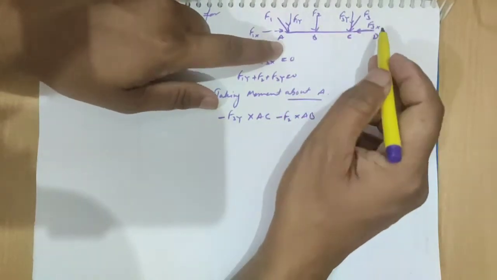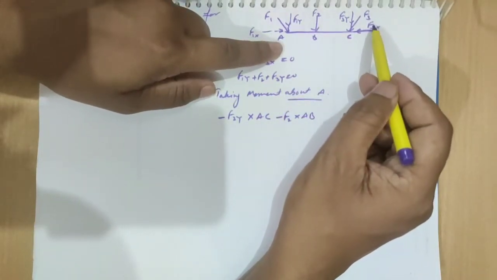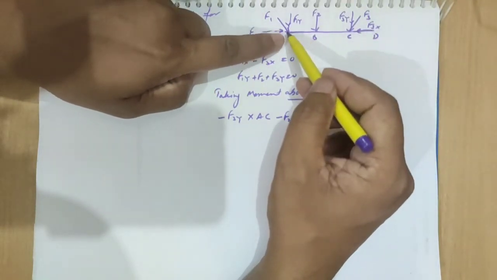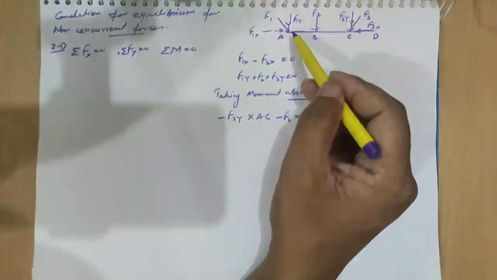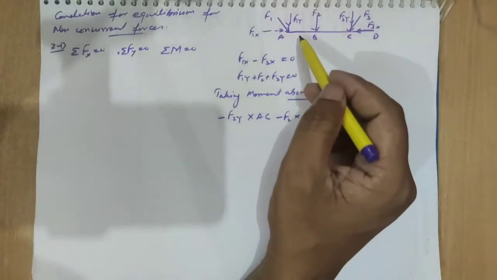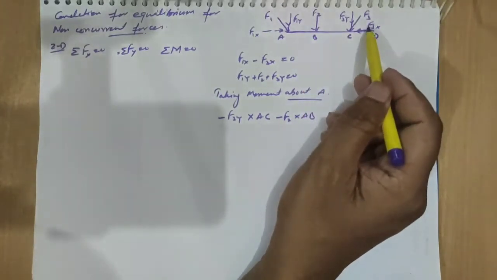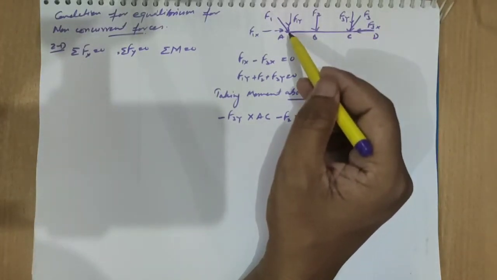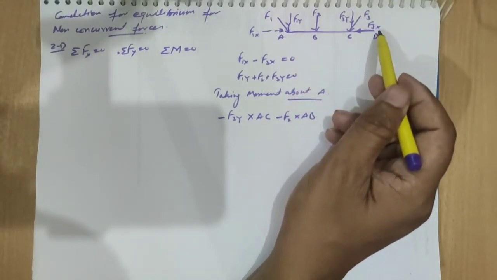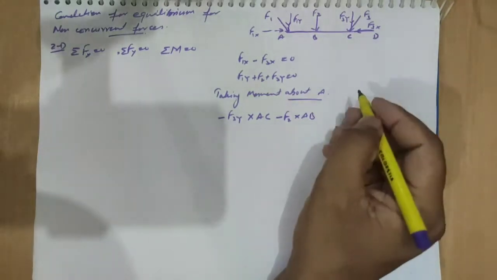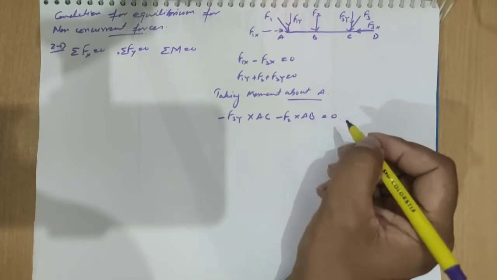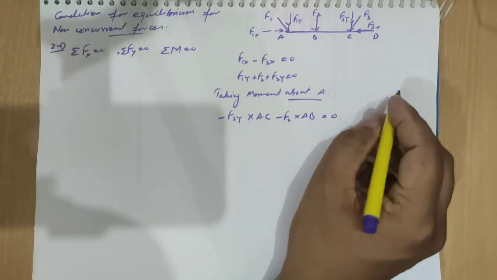And F3x is directly going along the point, the hinge point A, so the distance of the line of action of that force from point A is 0. So that will be F3x into 0, so we are not writing it over here, and then that will be equal to 0. Then we can solve.